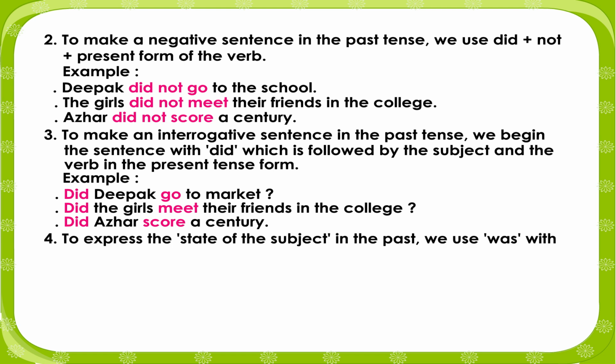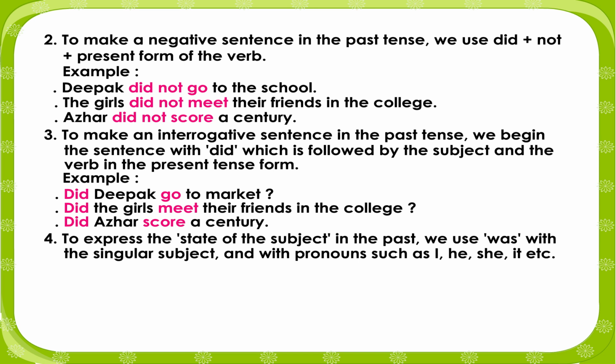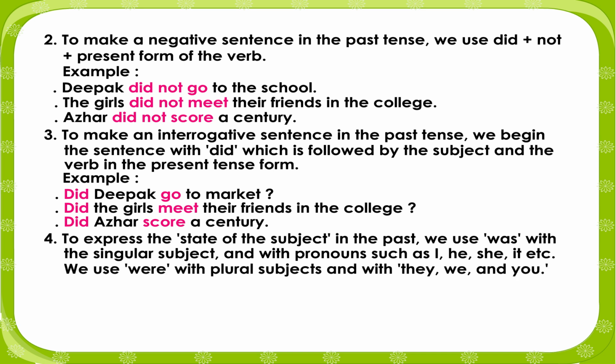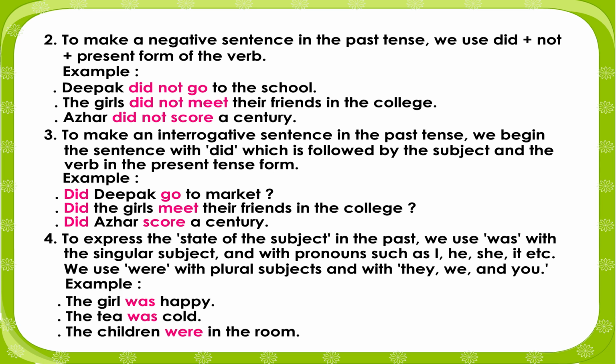To express the state of the subject in the past, we use was with the singular subject and with pronouns such as I, he, she, it, etc. We use were with plural subjects and with they, we, and you. Example: The girl was happy, the tea was cold, the children were in the room, the trains were late, I, he, she was angry.